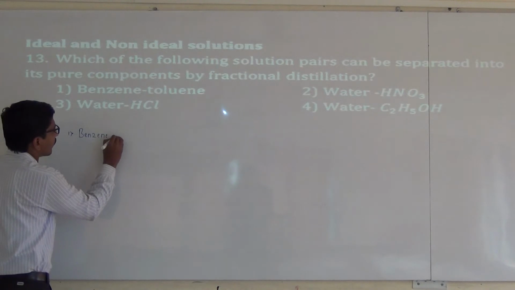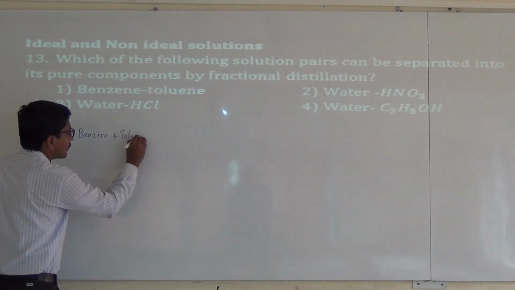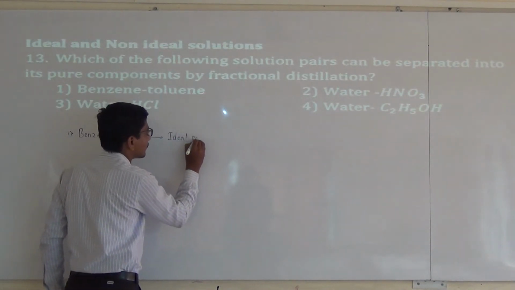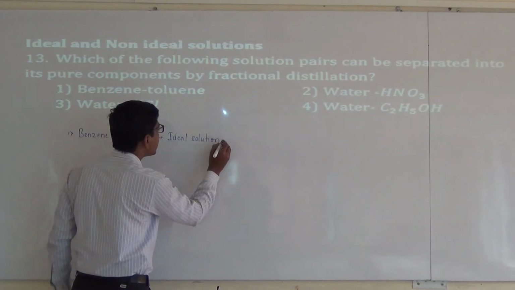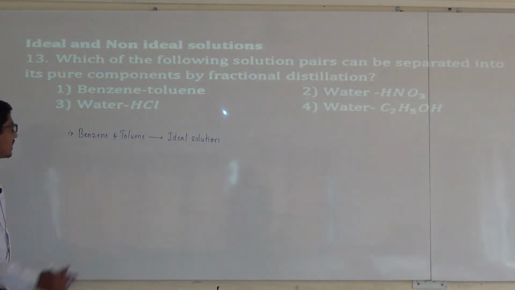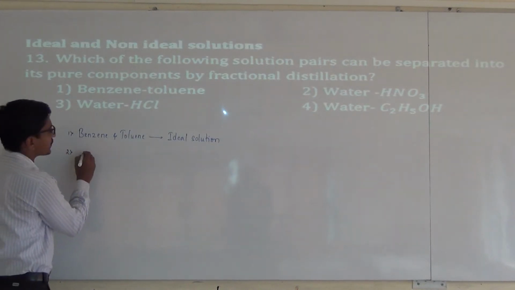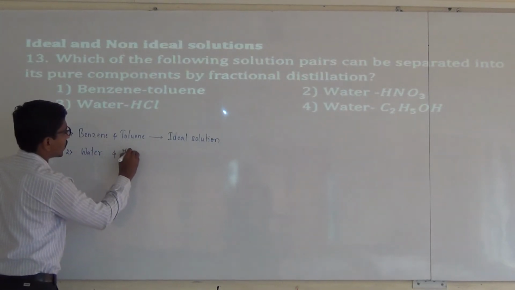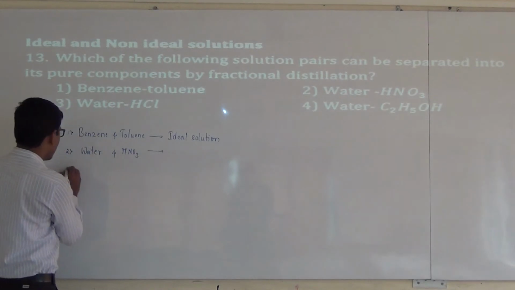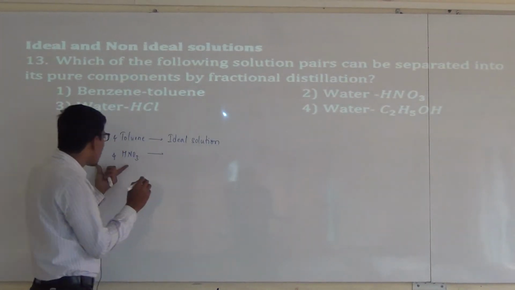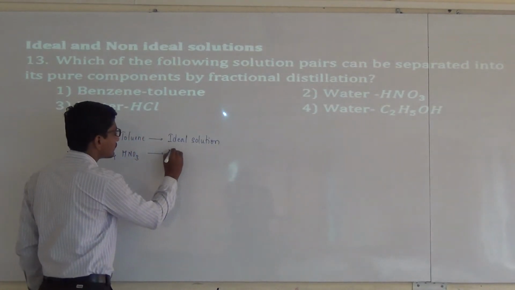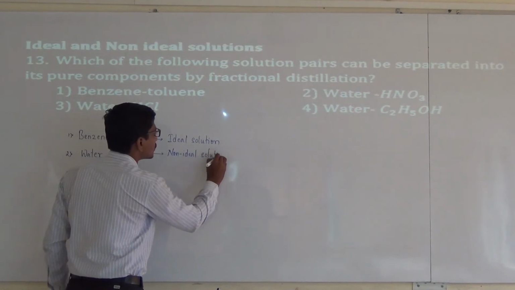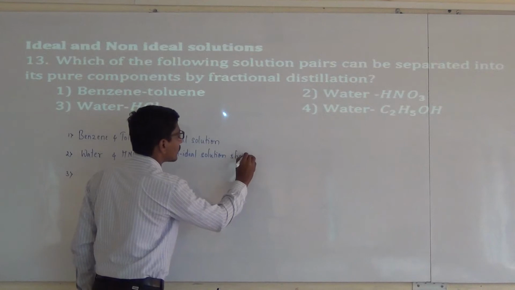benzene and toluene. These two liquids form an ideal solution. And the second one is water and HNO3. This is an example of a non-ideal solution showing negative deviation.